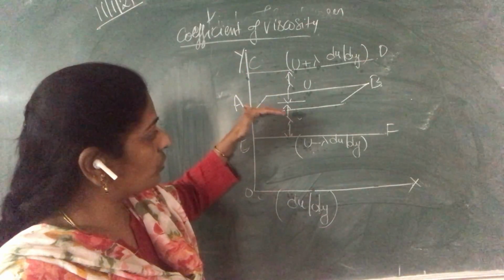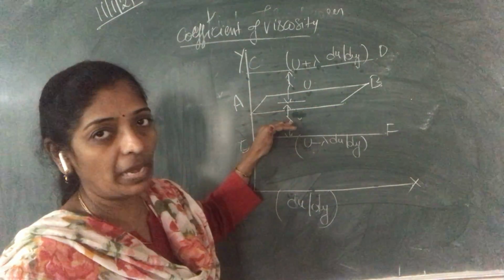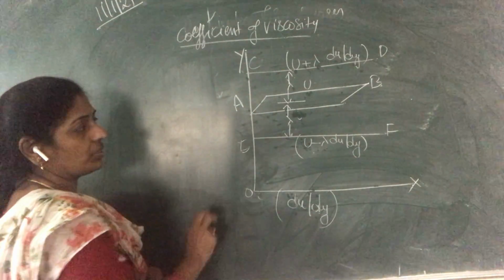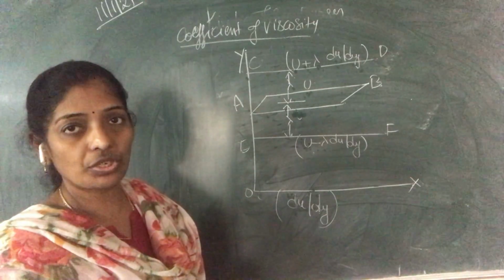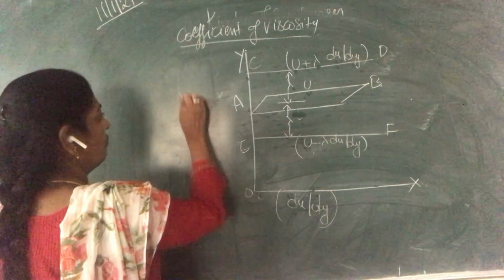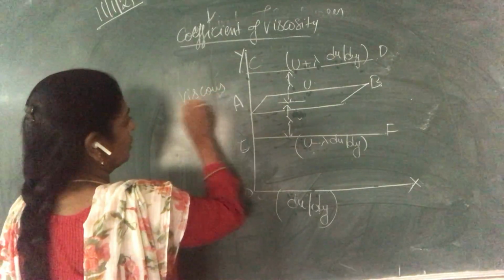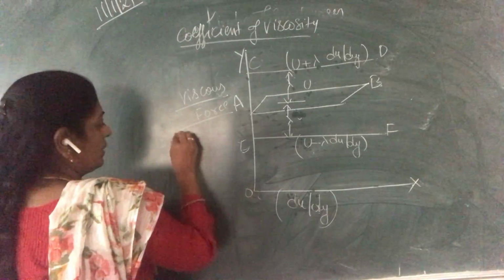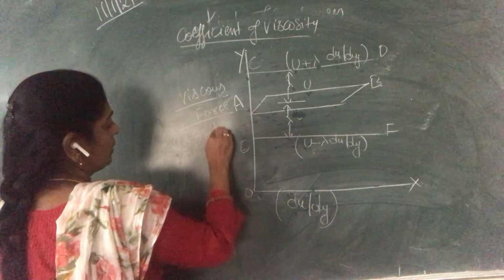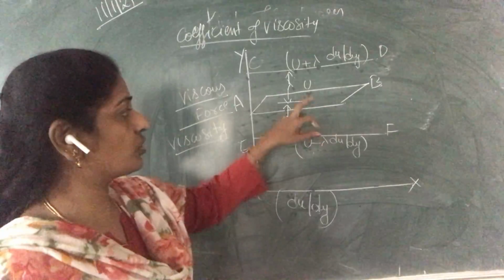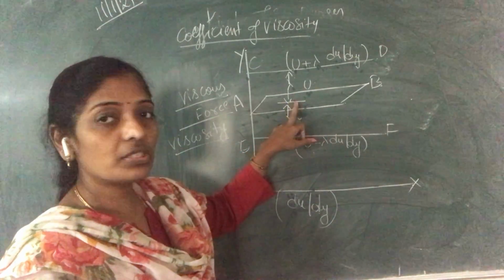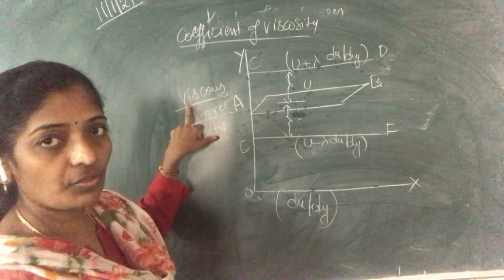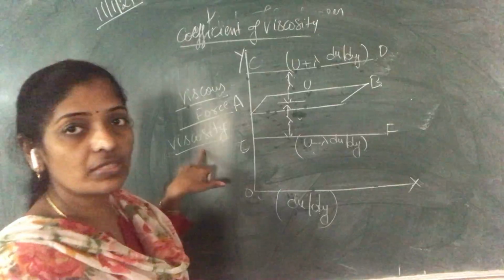Due to these layers, the gas moves forward and backward. This tangential force which opposes the motion of the gas we call the viscous force, and the phenomenon we call viscosity.